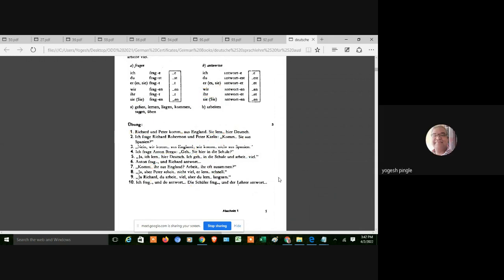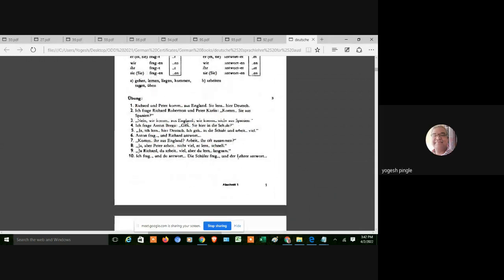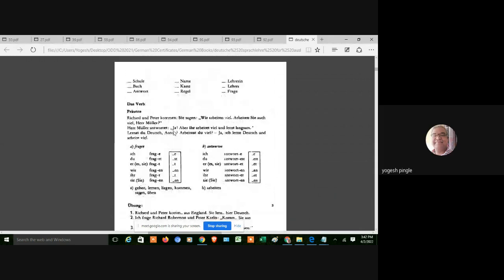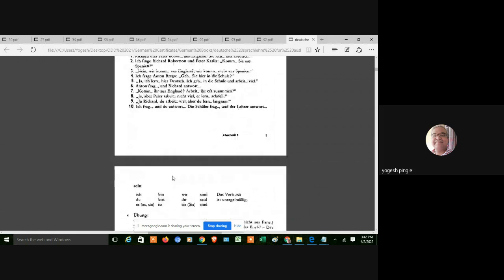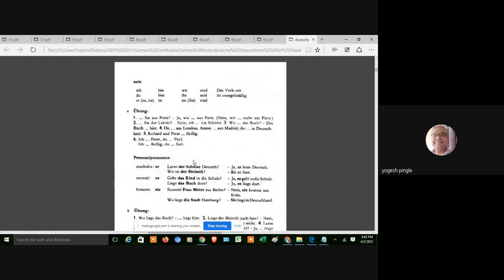This exercise is very, very important. So I have already put this book. Please open the book in your laptop and try to solve this exercise. Go through this video so you will come to know. Again, this is the same. Haben und sein. Based on this is one more exercise. Sein: ich bin, du bist, sie ist, wir sind, ihr seid, sie sind. So this we have seen, right?